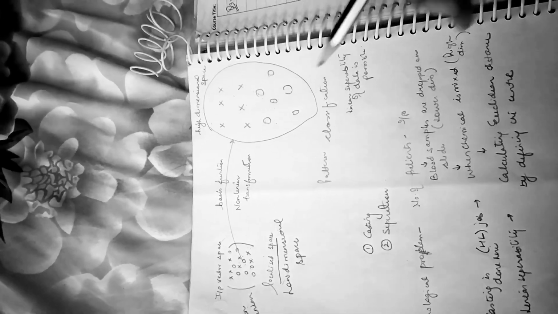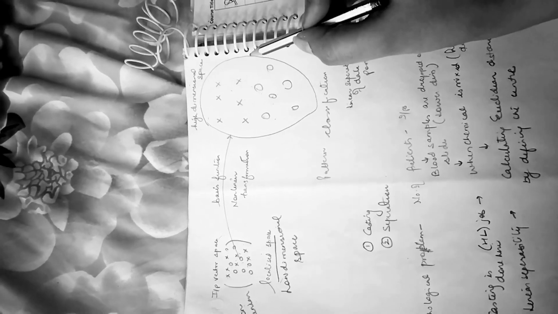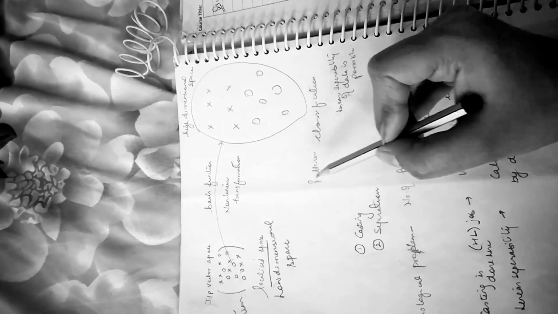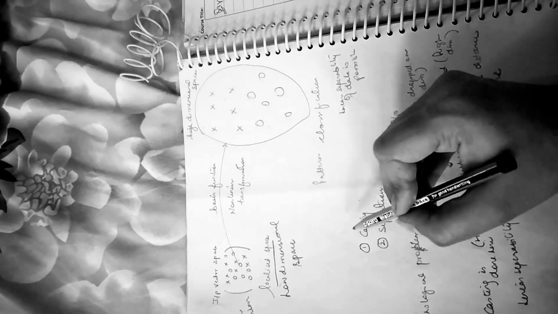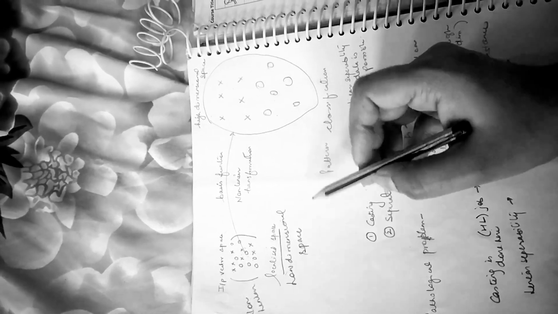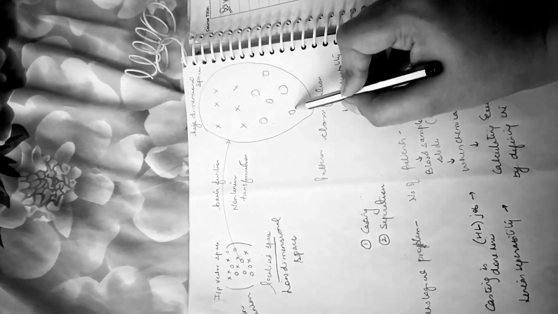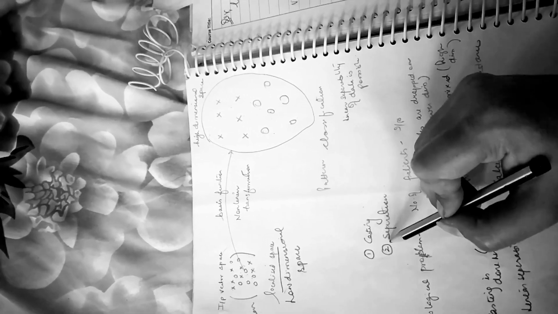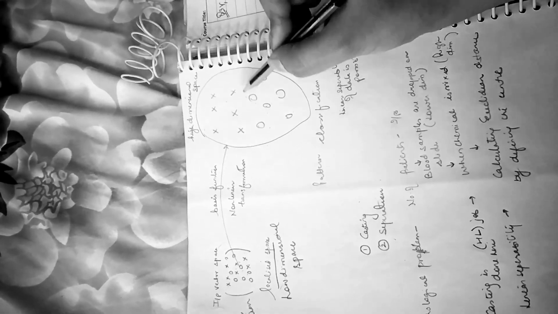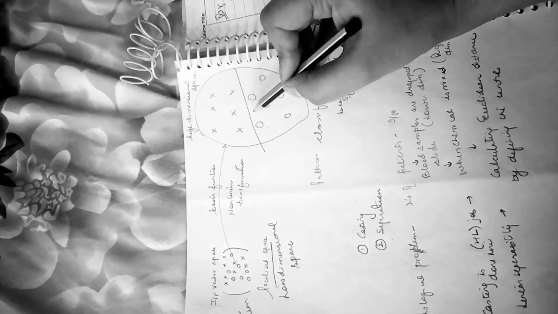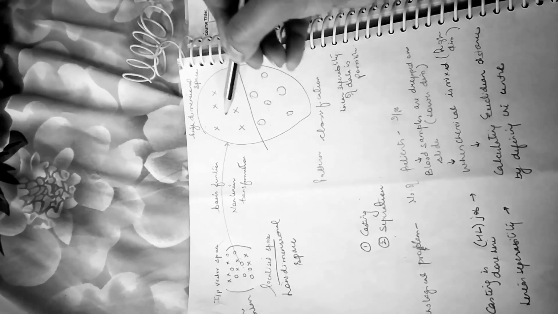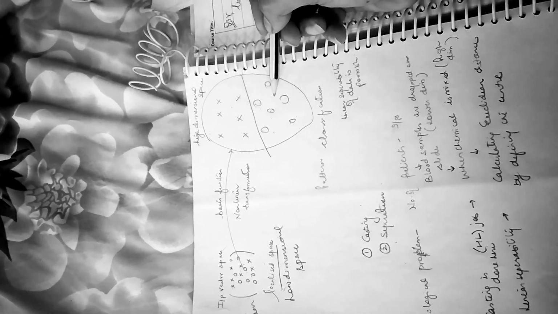So whenever we use RBFNN, we use a hybrid type of model. Hybrid means we are basically linearly separating the input data by casting it into a high dimensional space. So there are two steps. First is casting the data from the lower dimensional space to the higher dimensional space, and second is the separation of data by using some interpolator. That means a separator will separate the x's from the circles.